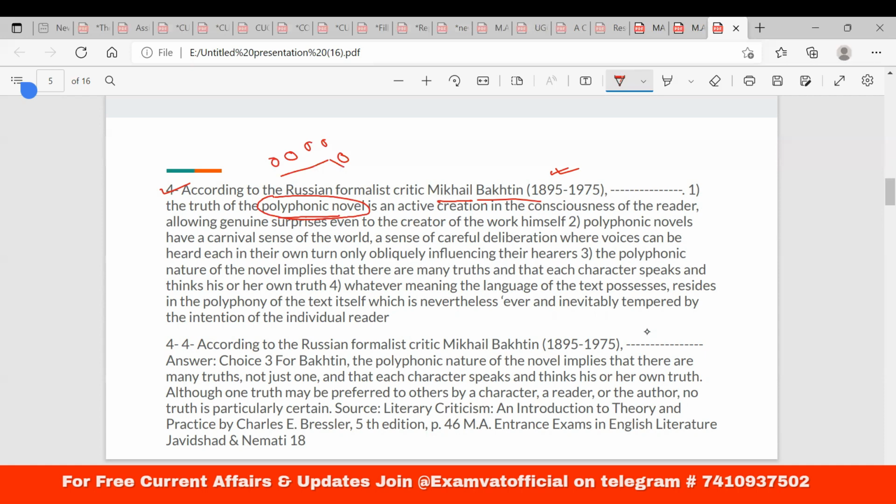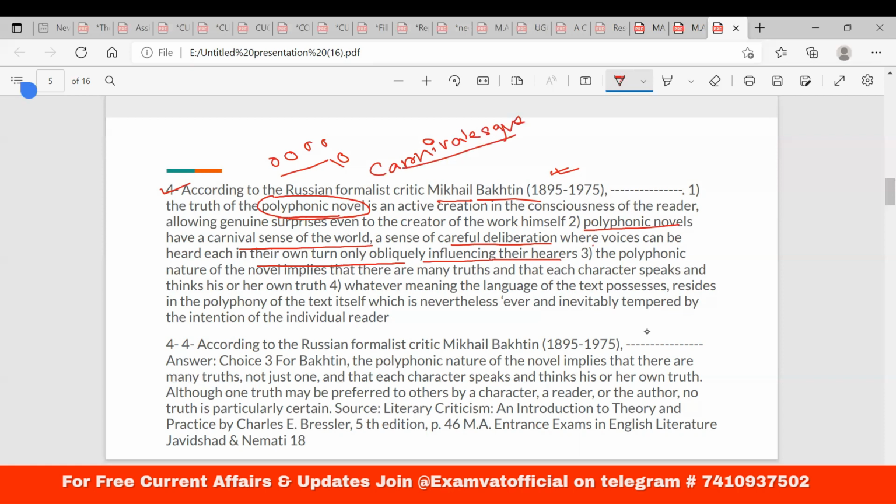Number two, polyphonic novels. So you can understand this is about polyphony. So polyphonic novels have a carnival sense of the world, a sense of careful deliberation where voices can be heard each in their own turn, only obliquely influencing their hearers. Right? Now, obviously, carnival. So another important concept given by Bakhtin is carnival or the carnivalesque. So what is this?